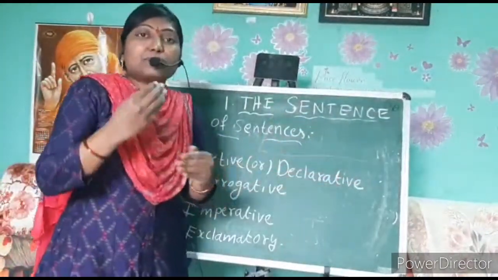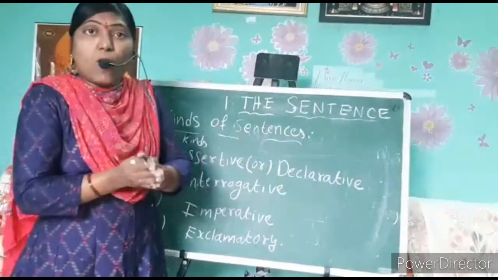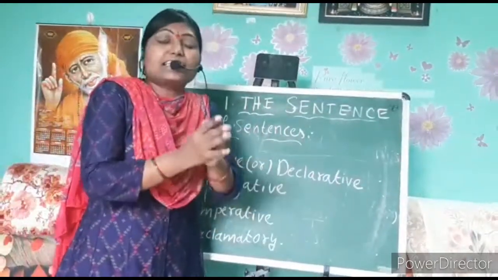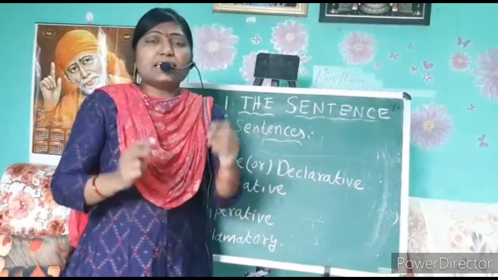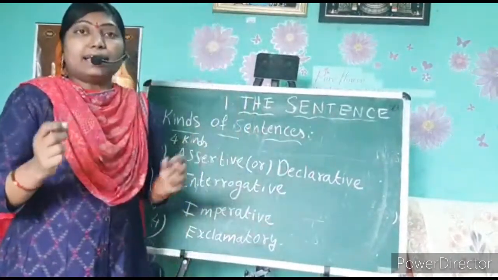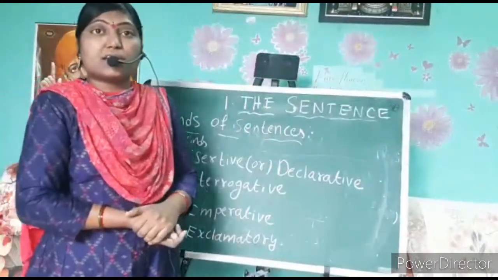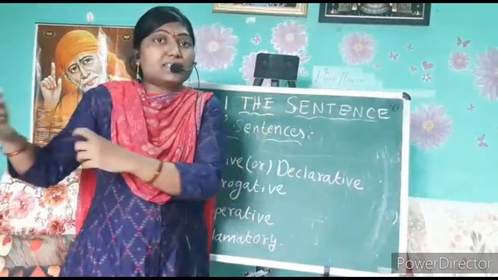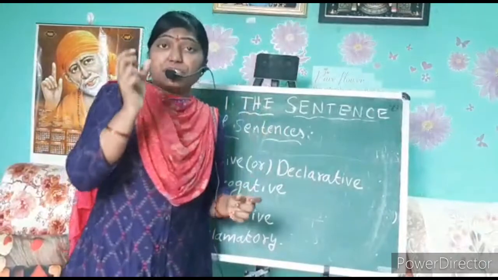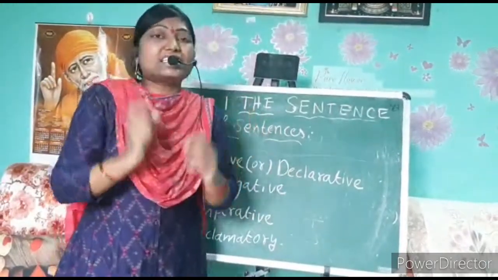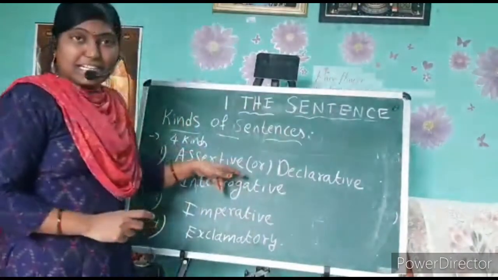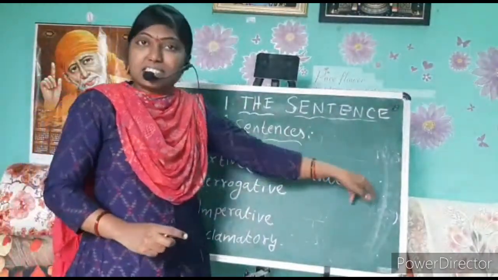The sentence that makes a statement or some assertion is called an assertive sentence or declarative sentence, like the sun rises in the east, and he likes to eat sweets. A sentence which gives a particular statement or assertion is called an assertive or declarative sentence.